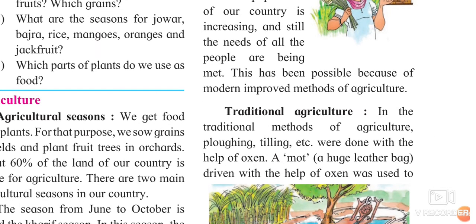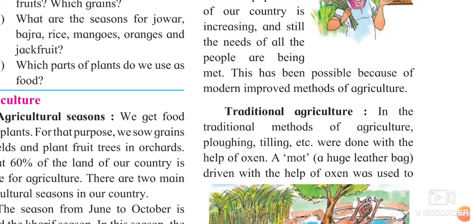Now in the first part we are going to see the types of agriculture. From that, the first is traditional agriculture. Traditional agriculture means, yes, earlier people were doing a certain type of agriculture. That was said to be traditional agriculture. In that method they were using oxen, they were tilling the land, and they were putting more effort in the field. Nowadays you have tractors, you have different machines.